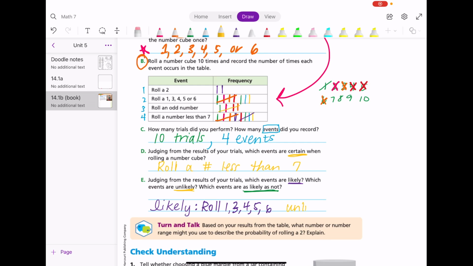Unlikely is rolling a 2. As likely as not is something that happened half of the time. I rolled an odd number 5 out of 10 times. So as likely as not is rolling an odd number.